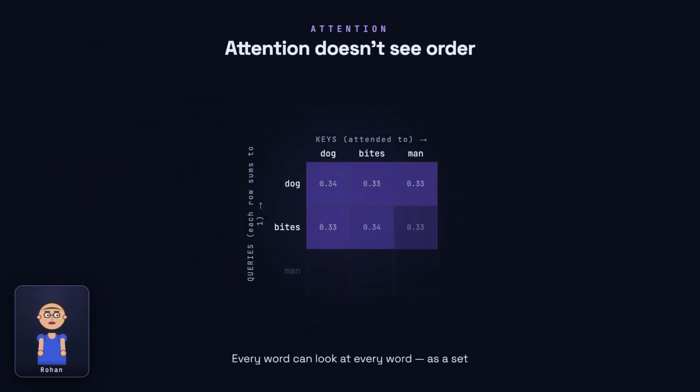The core engine of a transformer is attention. Each word looks at all the other words to gather context. But here's the surprise. Attention treats the input as an unordered bag. Shuffle the words and it computes the very same relationships. On its own, attention literally cannot tell "dog bites man" from "man bites dog."